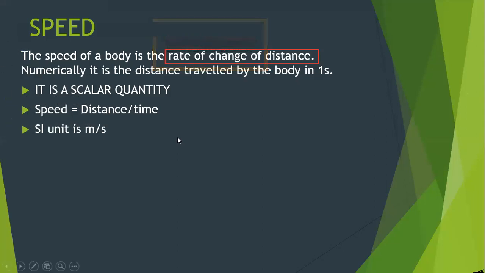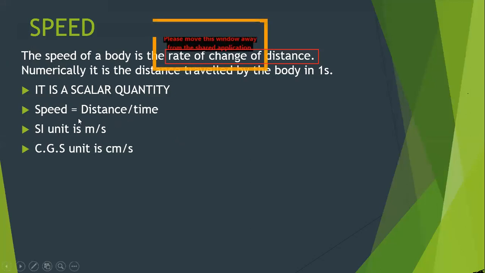The SI unit is meter per second and the CGS unit is centimeter per second. Simple to understand. What is the SI unit of distance? Meter. And the unit of time? Second. So the SI unit is meter per second. What is the CGS unit of distance? Centimeter. Of time, second. So the CGS unit is centimeter per second.